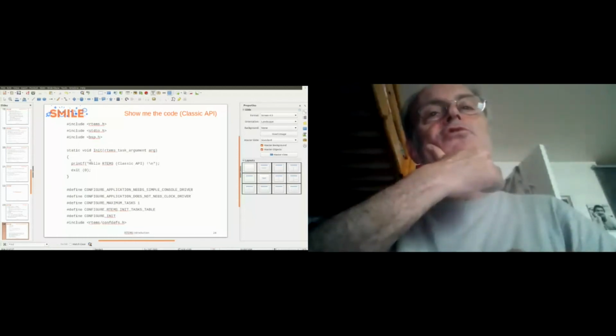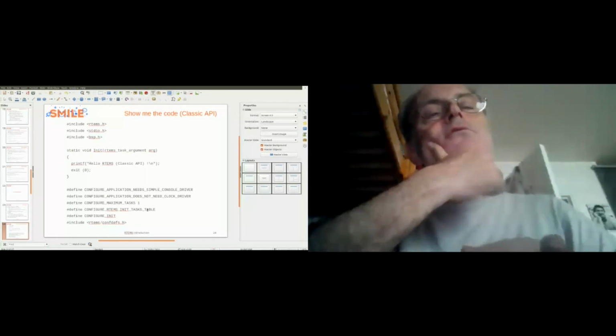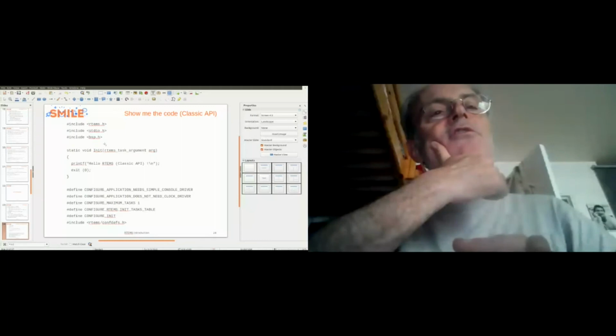There is no timer, so you don't need a clock driver. You start only one task, the main task, and you init the task table, and the CONFIGURE_INIT variable, defining the CONFIGURE_INIT variable, modifies the default configuration of RTEMS, which is defined in confdefs.h.